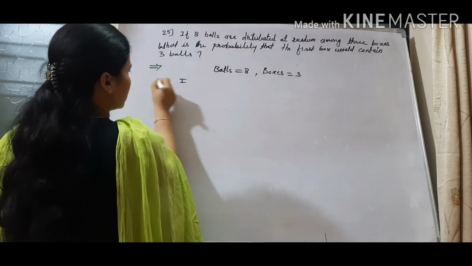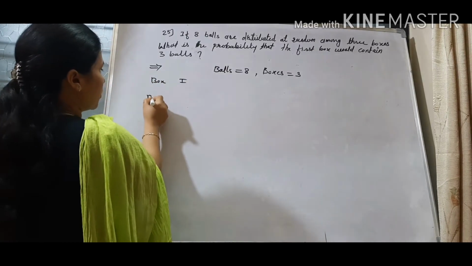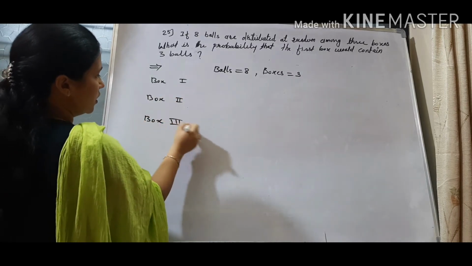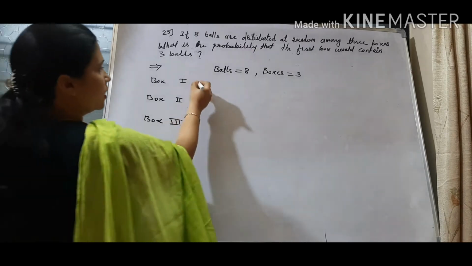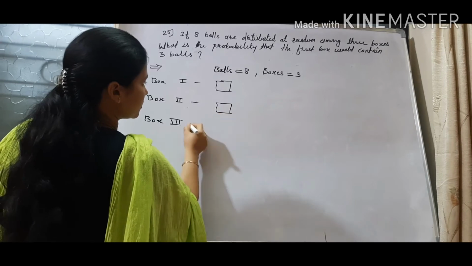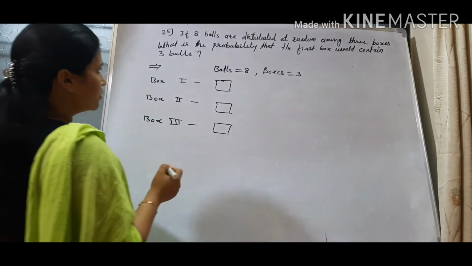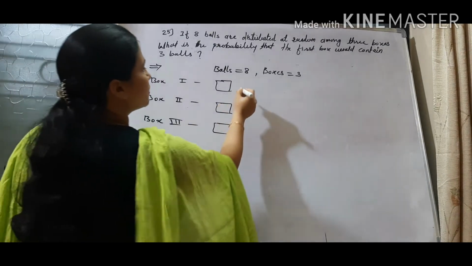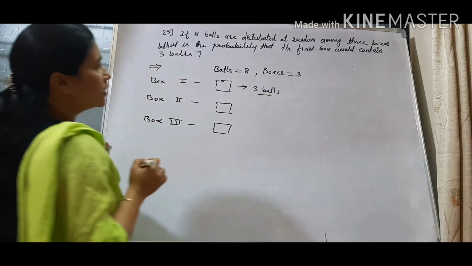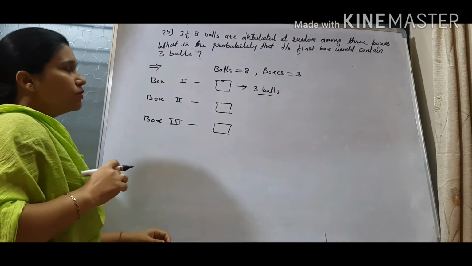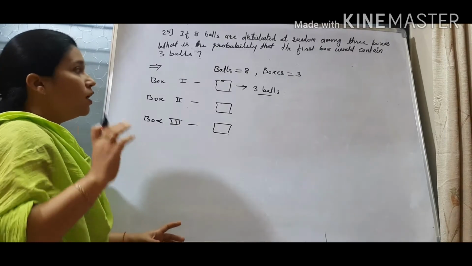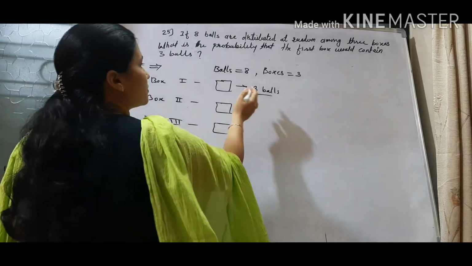Means box 1, suppose this is box 1, this is box 2, this is box 3. Just imagine in front of you there are 3 boxes. This is the first box, this is the second box, this is the third box. And the condition is what? The first box would contain 3 balls. Means in this box we'll put 3 balls, right? Now we have to find the probability that the 8 balls are distributed in that manner where the first box will get 3 balls, right?